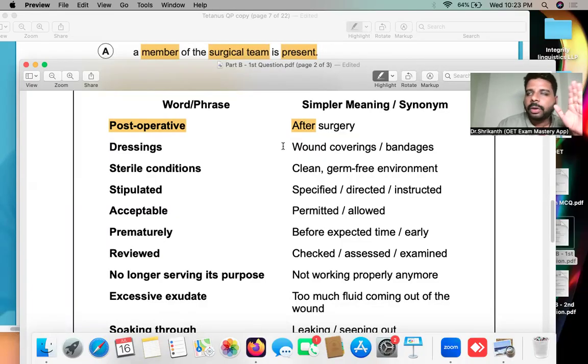Pre-operative means before. Dressings. Sometimes if an engineer is writing this exam, they will not know the meaning of dressing. For a medical professional, the word dressing basically means a thing used to cover wounds, or bandages. In the question this is the word, but in the paragraph, instead of dressings, they will use synonyms such as wound coverings or bandages, and you must be able to identify them.